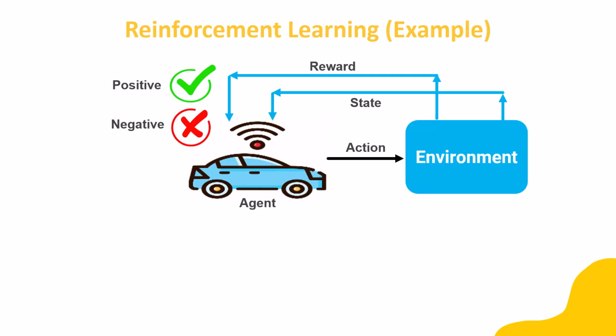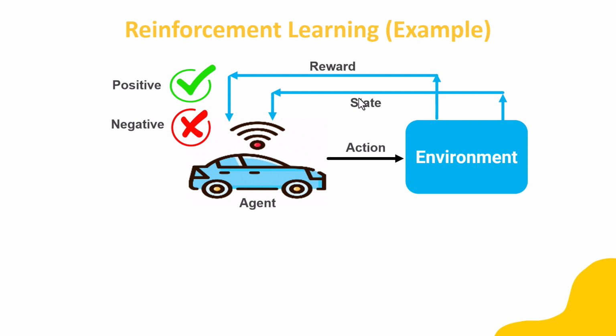Let's take an example of a self-driving car. A self-driving car is an example of reinforcement learning. The car acts like an agent. It takes an action in the environment and gets two feedbacks, the state and the reward. State is the current state of the environment, and reward can be positive or negative based on the action of the agent. Now the question is how to decide when the reward is positive and when the reward is negative.